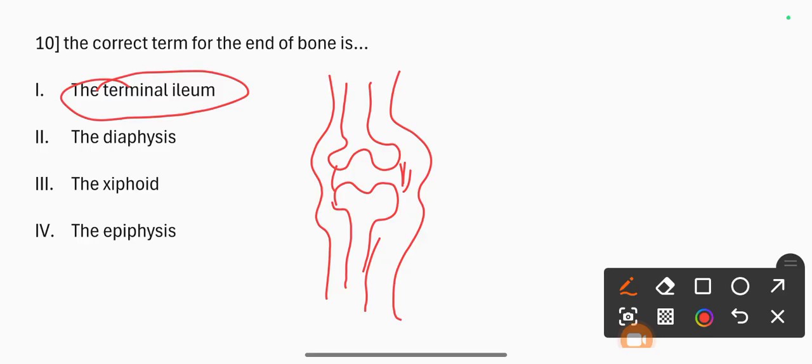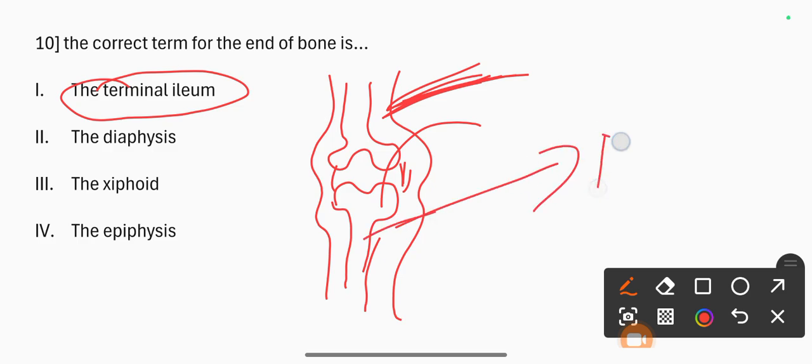The long bone originally separated from the main bone by a layer of cartilage, but later became united with the main bone. So this is the main bone. Okay, the correct option is the terminal ileum.